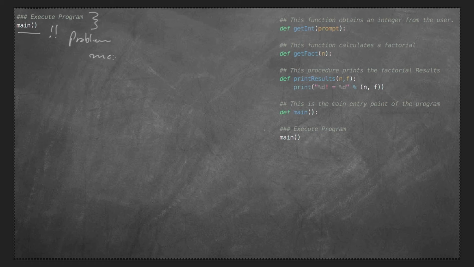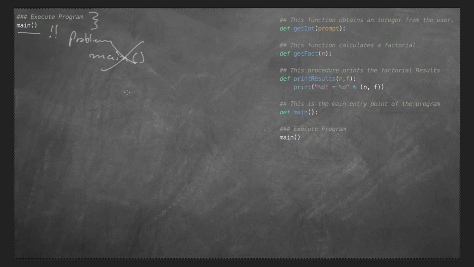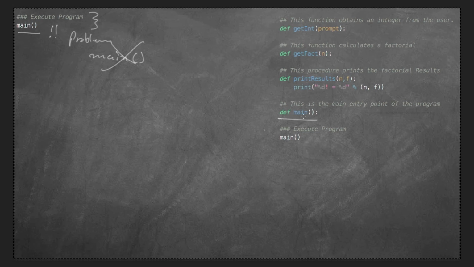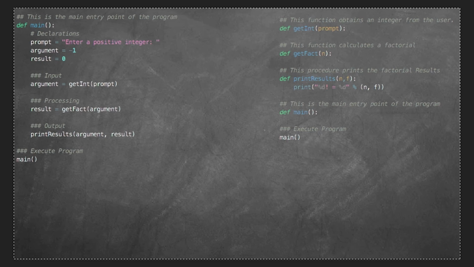There isn't a main. That function does not exist in Python. So we have to create it. And the way that we create that function is we use this syntax right here. We say def space main. And in our mind's eye, we're saying, yep, main is just simply going to calculate a factorial. It's going to get information from a user. It's going to do the whole enchilada. It's going to take care of everything for us. So then, exactly what is in main? What's in this function that we are creating?